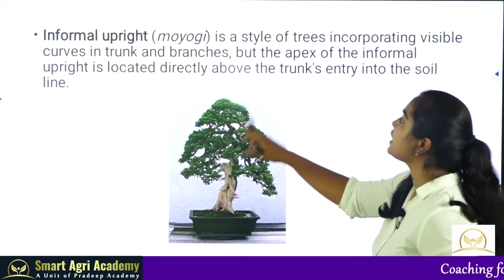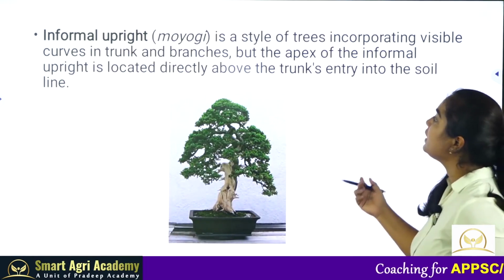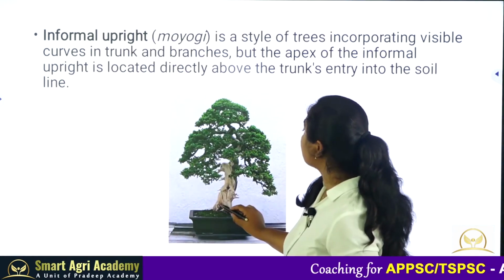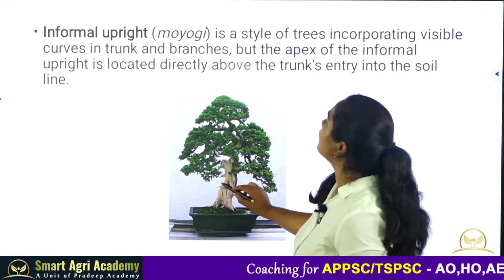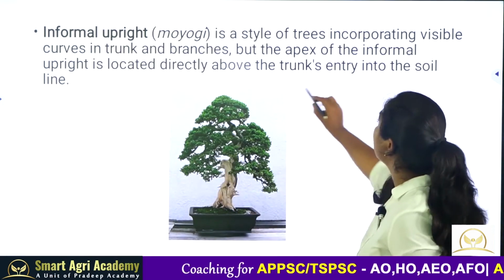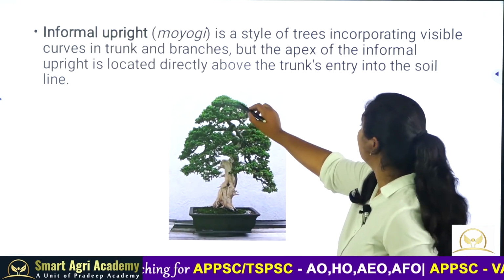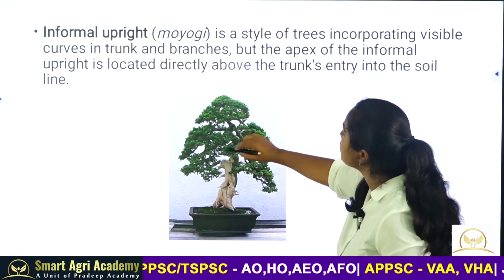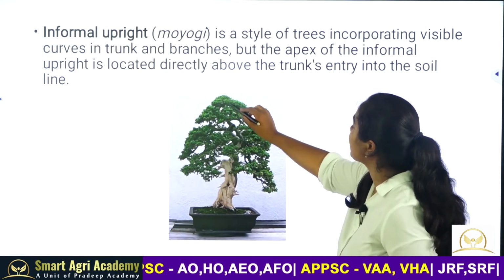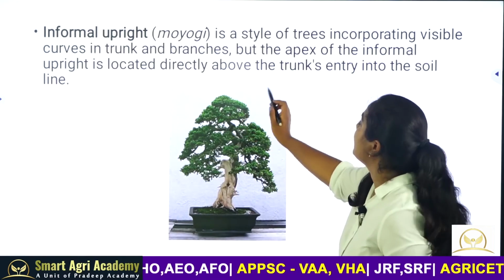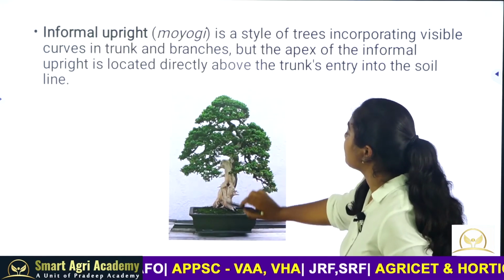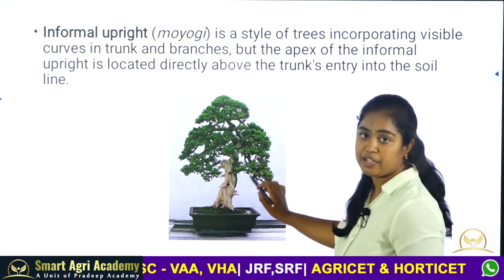The second one is informal upright. In this style, there will be curves in the trunk and in the branches also, but the apex is directly located above the trunk, and the soil line will match, so this is called informal upright.